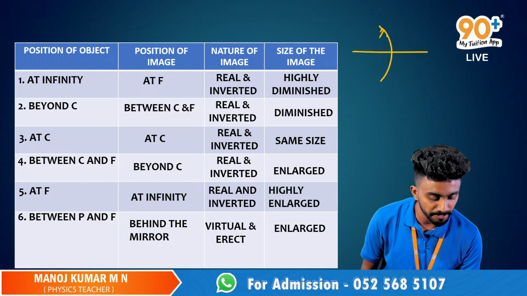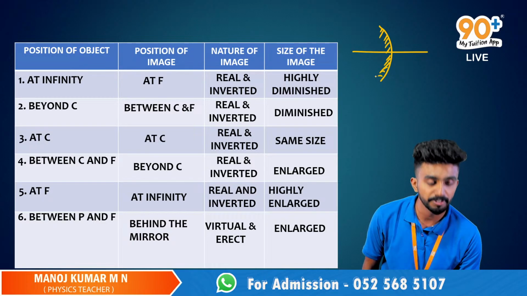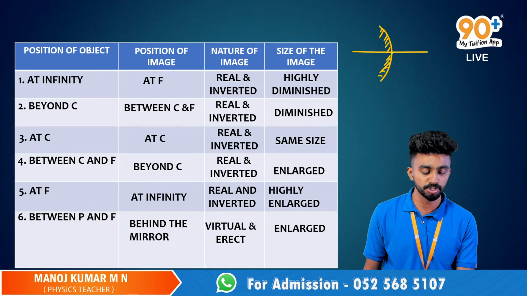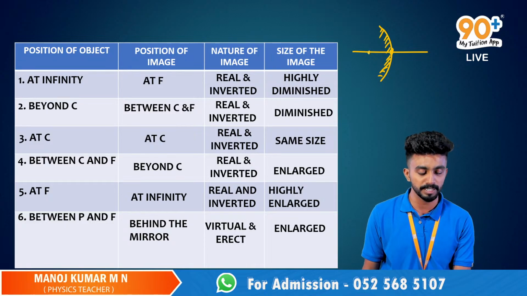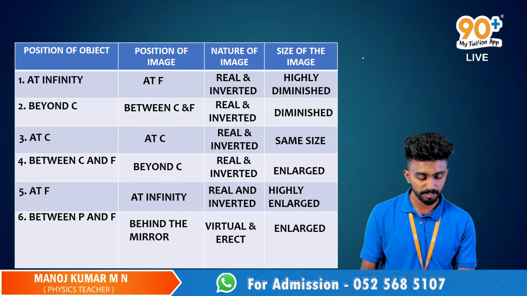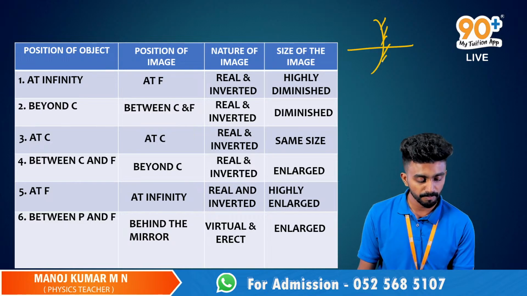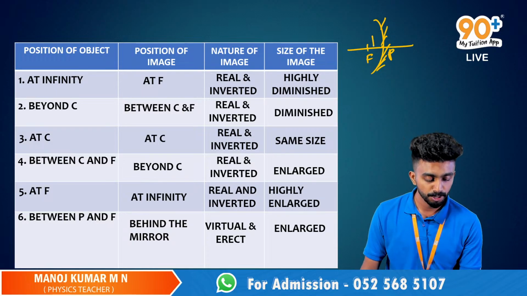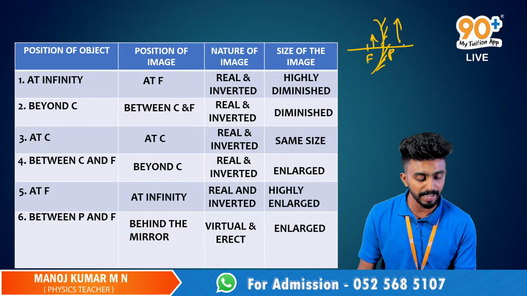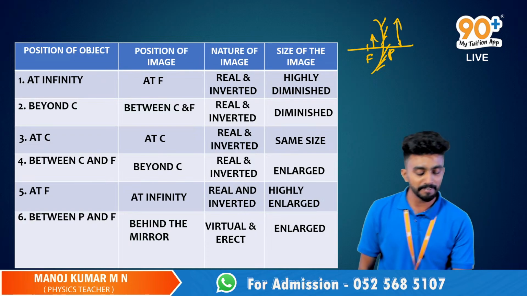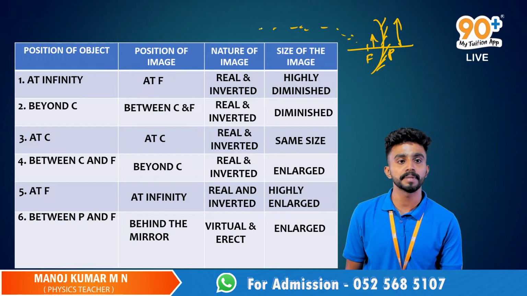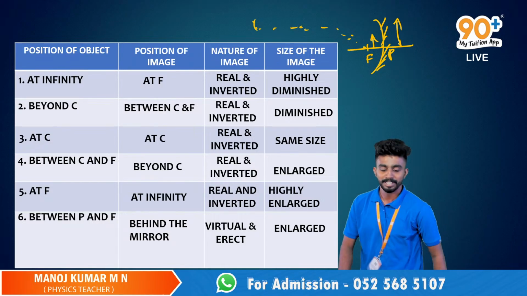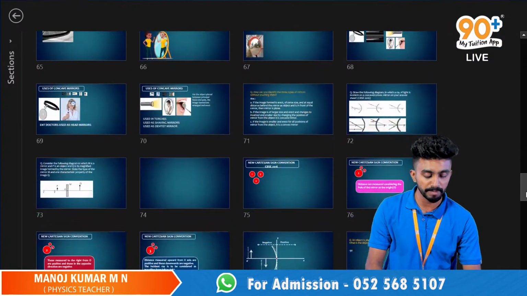If we are keeping the object very close to the pole and the focus, okay? In this case, we'll be getting an enlarged image. When we're keeping the object away from it, the size of the image gets diminished eventually, right? So that is the case in the case of a concave mirror.